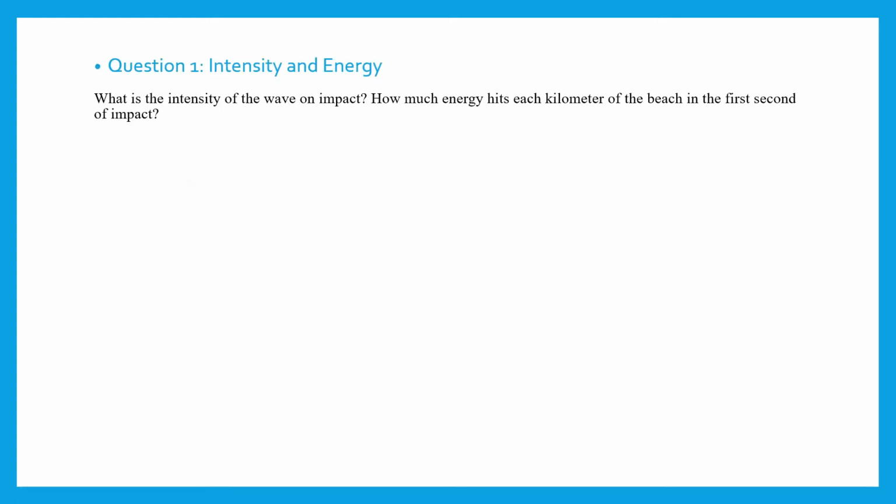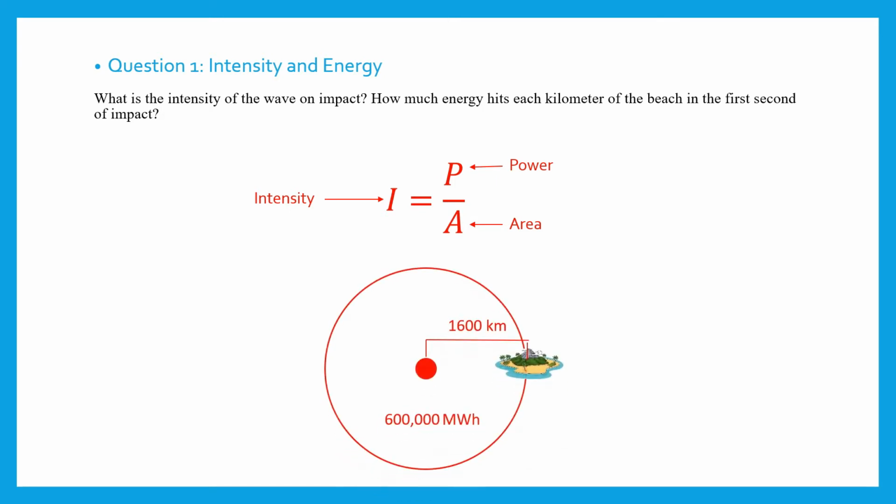Alright, so first things first, for question 1, we want to draw a diagram and figure out what equation we will be using. We know that the first part of the question is specifically asking for the intensity of the wave on impact, which means we will be using the formula for intensity. Intensity equals power over area. So after this, we can draw a diagram to picture the scenario. The island is 1,600 kilometers from the epicenter, and we can draw that out.